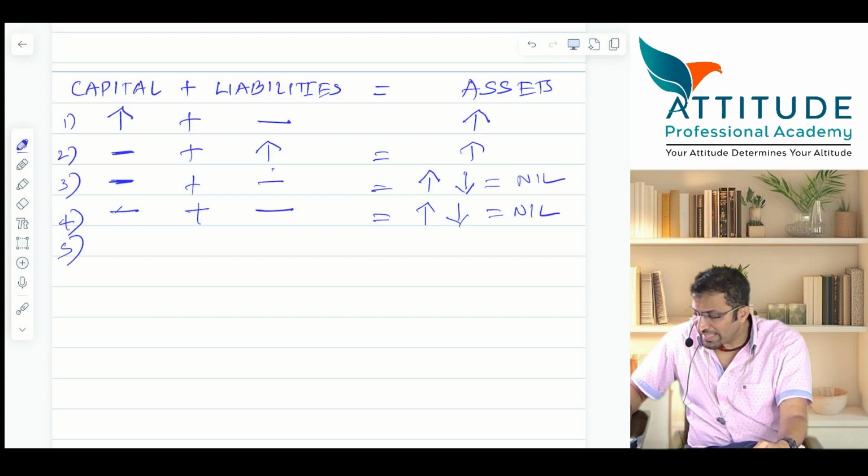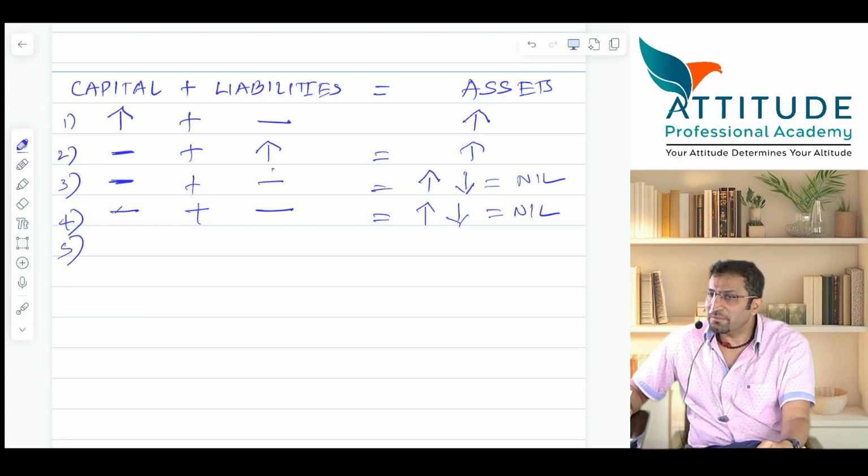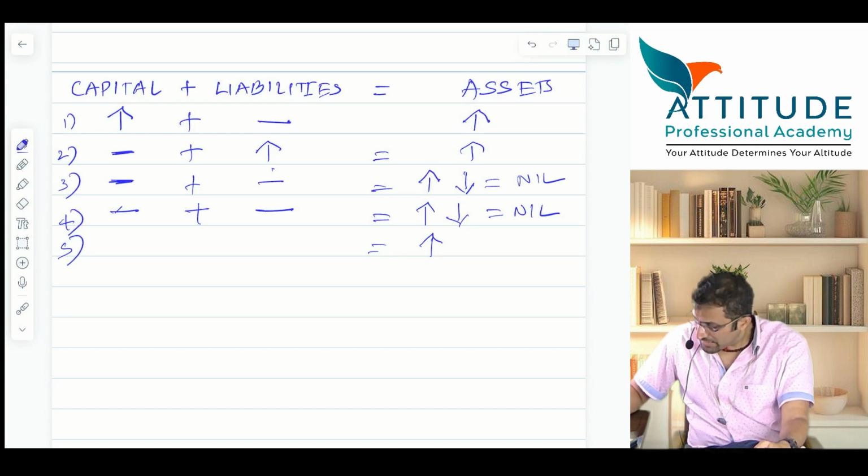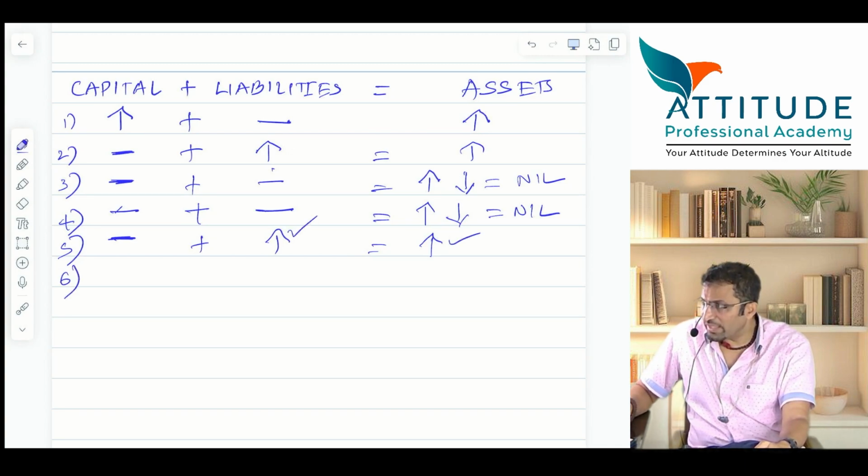Question number 5. Now answer this carefully. Goods purchased on credit. What did you get? Goods are an asset, increases. Did you pay the cash? So liability increases. There is no effect on the capital. So liability increases, asset also increases. Very good.